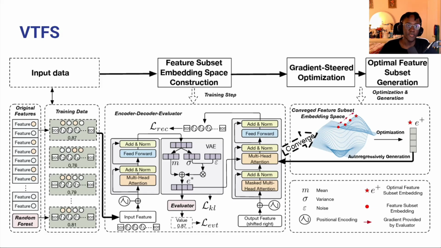This is a quick overview on one of the transformer methods used in the project. This is the VTFS architecture developed by researchers at Arizona State and Princeton. Essentially, it transforms the tabular features into tokens, then constructs an embedding space using attention heads and a variational autoencoder, similar to how LLMs work. Then it searches this embedding space for optimal feature sets.